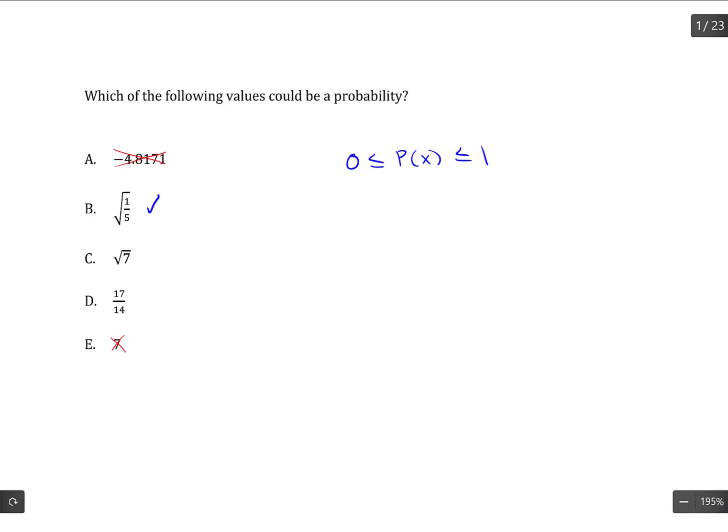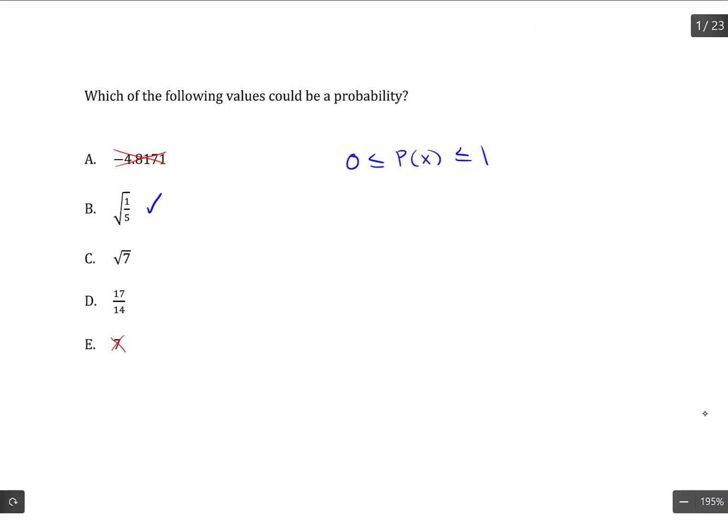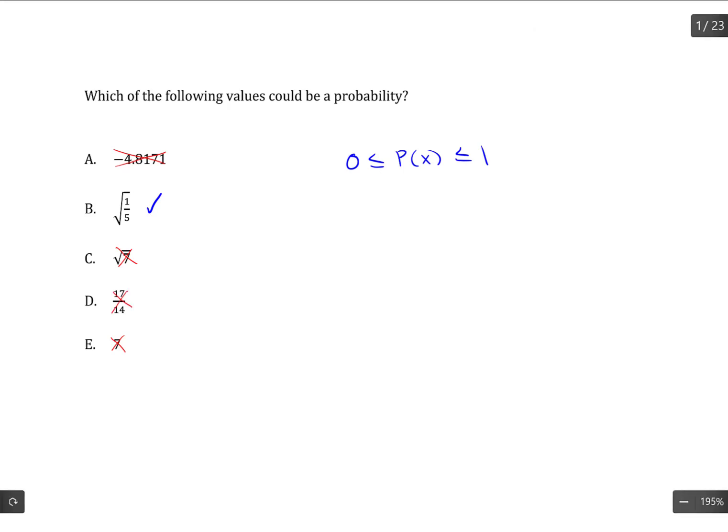So that one's good. Square root of 7. Let's see about that. 2.64. That's no good. So take that off of our list. And then 17/14. It should be easy enough to see that 17/14 is going to be bigger than 1 because the numerator is larger than the denominator, which means that one could not be. So of all these, the only one that could potentially be is the square root of 1/5.